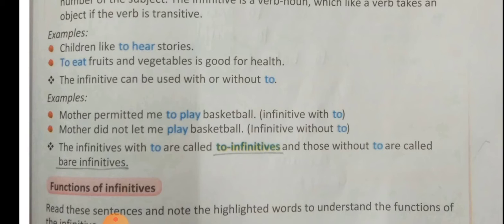Okay, let us see some more examples. Children like to hear stories. Now let us try to change the person or number of the subject. For example, if we change children to the child, the sentence will be: the child likes to hear stories. Here it affects the main verb, like becomes likes when we change the person of the subject, but it won't affect the infinitive verb to hear and later on stories.